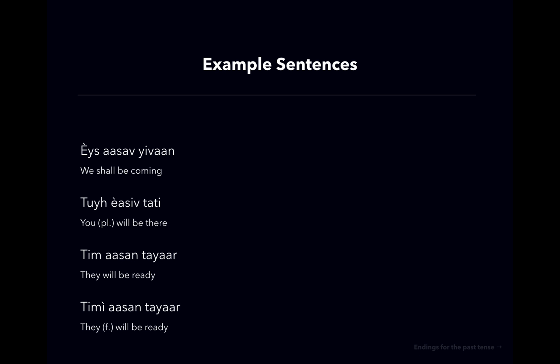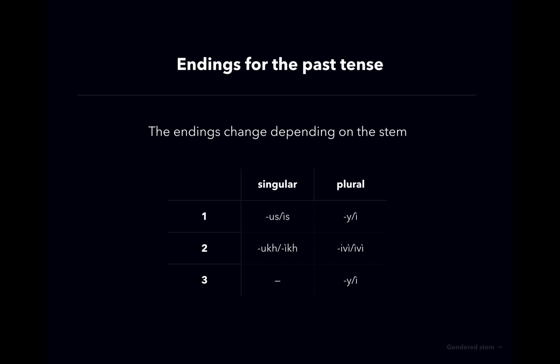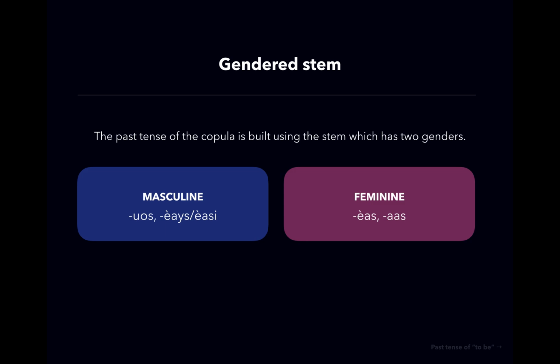So that's pretty straightforward. Moving on to the past tense, it's a bit more complicated because it involves more endings, and as we'll see, it also has a few more stems. There's no straightforward as that we can just add these endings to. Instead, we have this set of endings that we have to use depending upon the gender and the number. So we have two genders, masculine and feminine, and we have different numbers for these. Well, if you look at it over here, you can count 5 different stems.